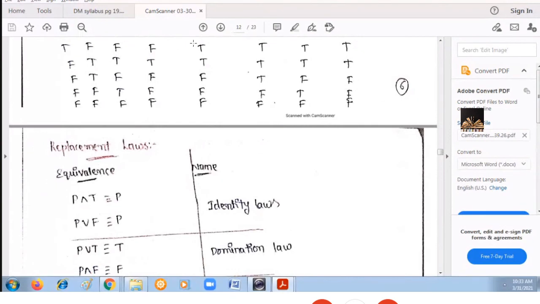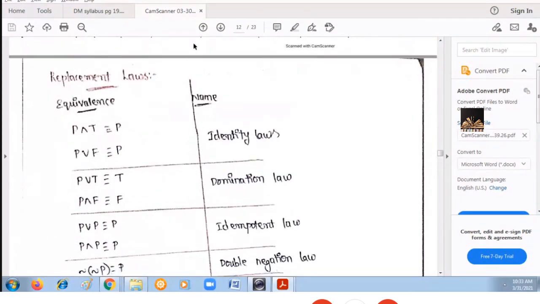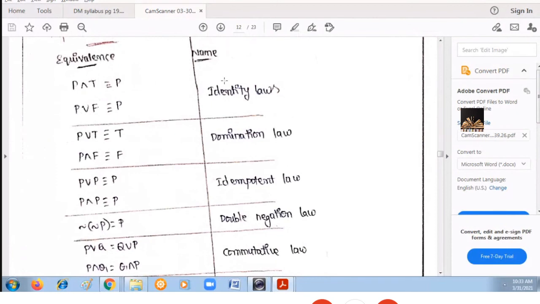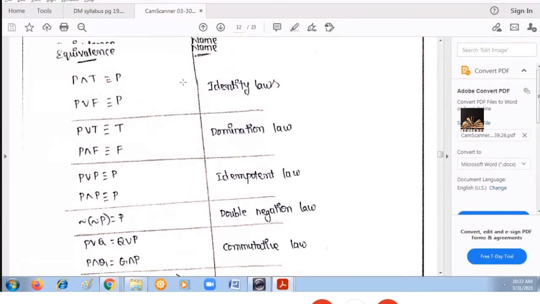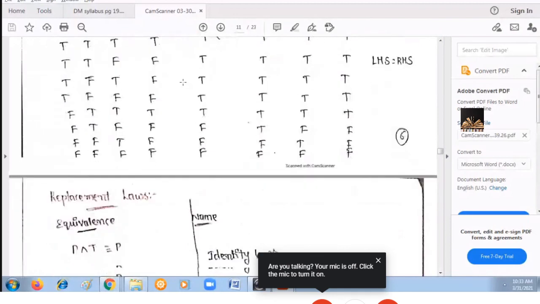So one method to prove whether the given prepositions are logically equivalent or not is using the truth table. The second method is known as the replacement process. In the replacement process, first of all, we should know what the replacement laws are. These are very important and most of the time we will use these laws, so try to learn these replacement laws by heart. Using these replacement laws, we can also prove that the given prepositions are logically equivalent.